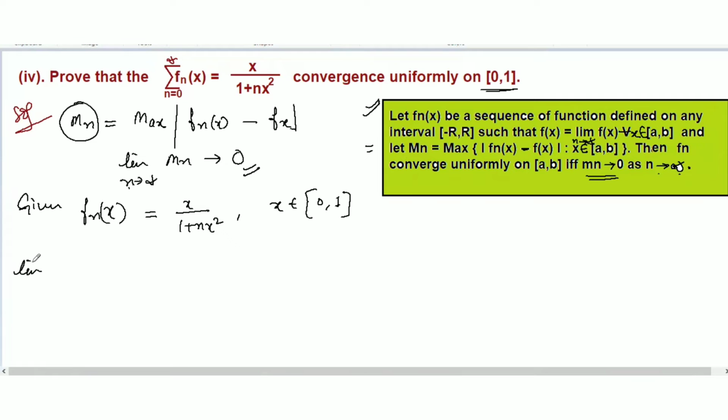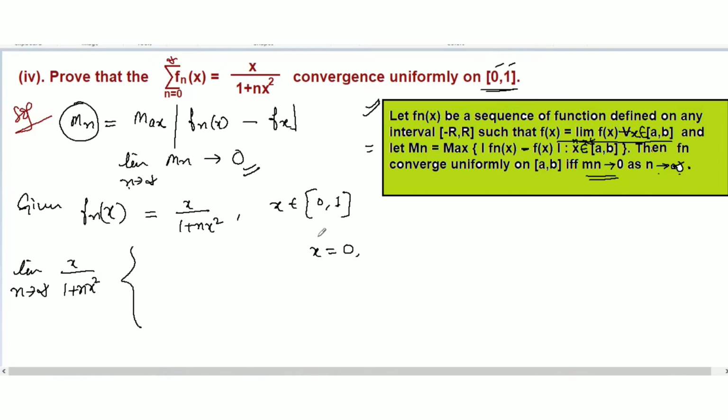So we are going to use f(x) equal to the limit as n tends to infinity of x over 1 plus n x squared. Let's find the pointwise limit here. First, we take x equal to 0.